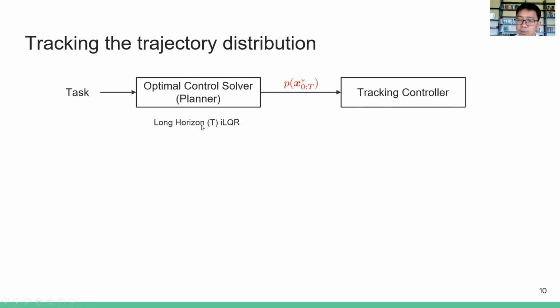For the tracking controller, we use another LQR, but with a shorter horizon. The shorter horizon allows us to recompute the solution at each time step in MPC fashion. So that allows us to adapt to disturbance better, while the reference distribution here allows us to consider the long-term goal, even with the short horizon.